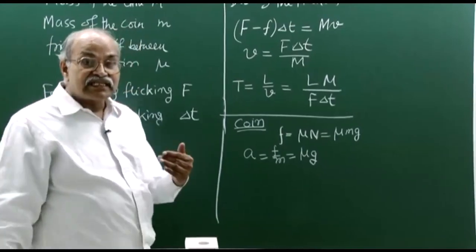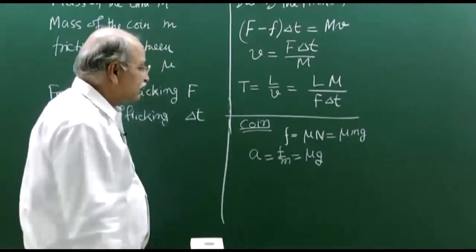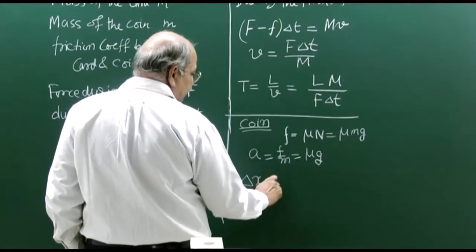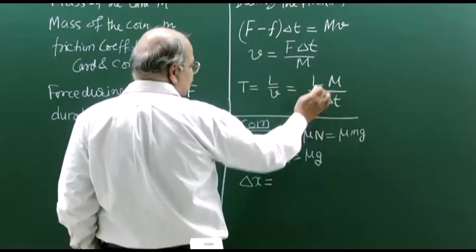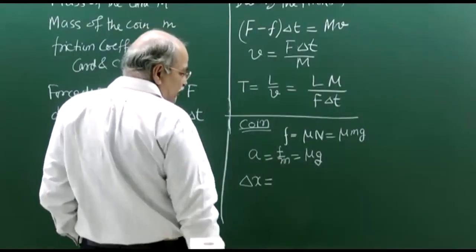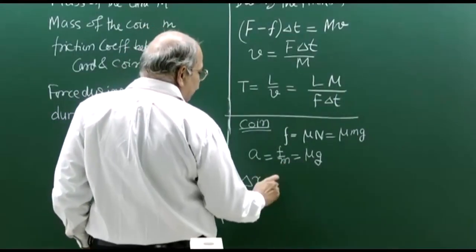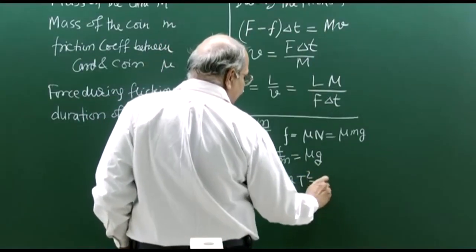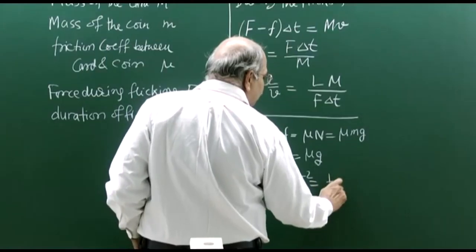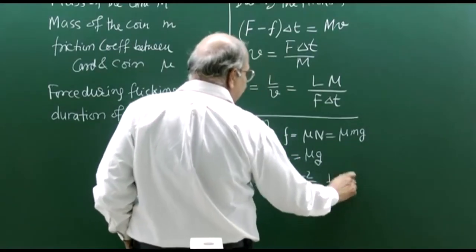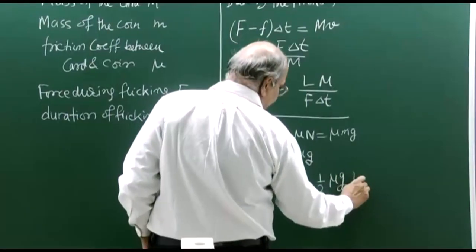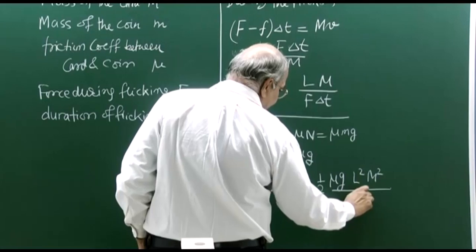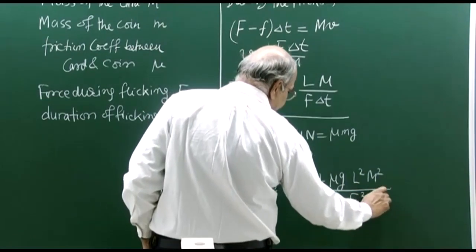So, the distance travelled by the coin, delta x, the distance travelled by the coin in this time interval when it finds no card below it, will be half into a into t square, and that will be half into mu into g, and t square means L square, m square, divided by F square and delta t square.